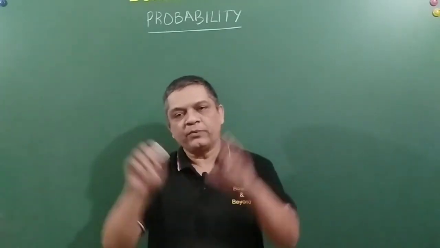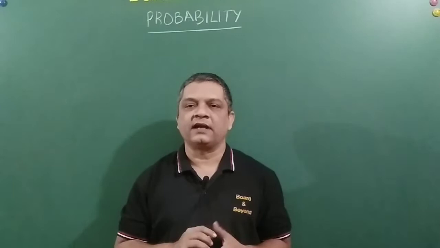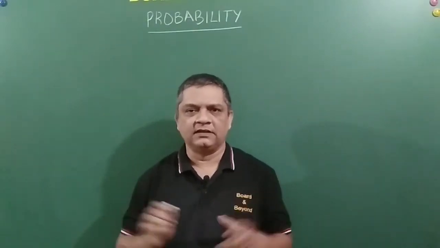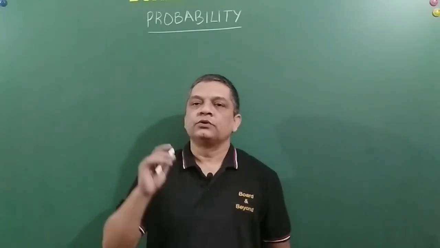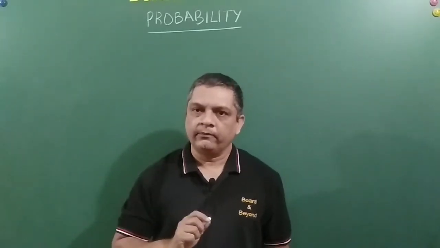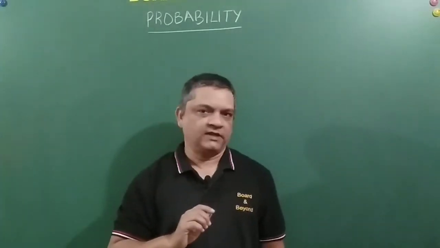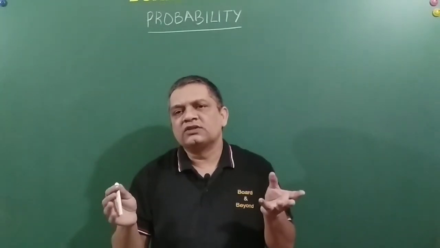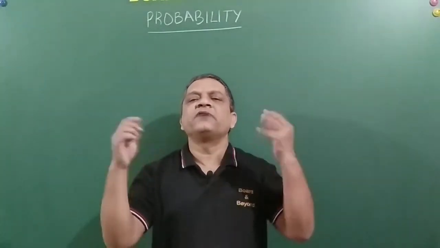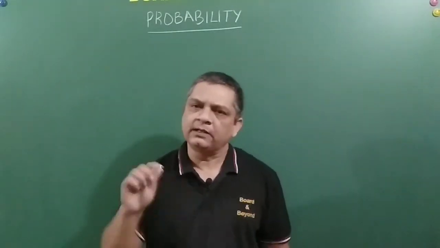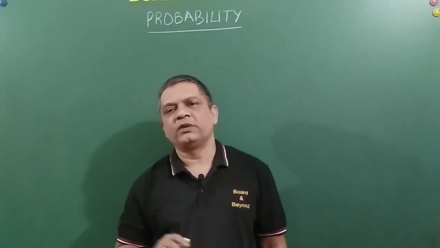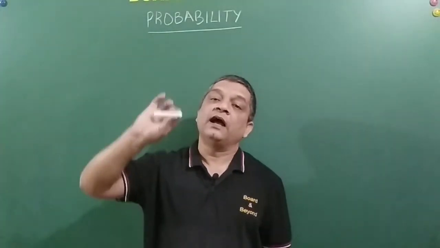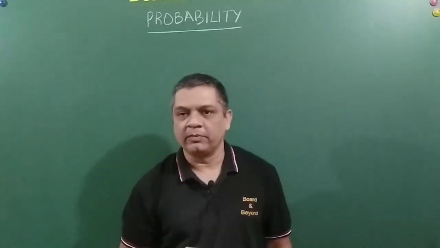So before we actually start this topic, let us first understand what probability is. By the way, it's a very easy topic to understand. Probability is when any event, anything we desire, is not going to happen 100%, we are not sure that it will happen 100%, then it is said that probably it will happen. So the chances of happening of that event is called probability.